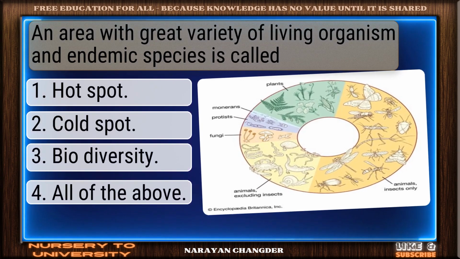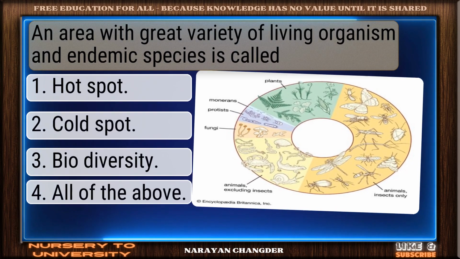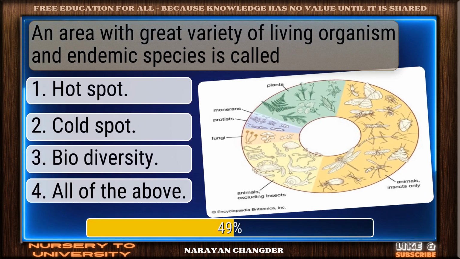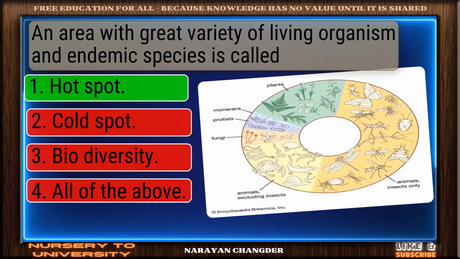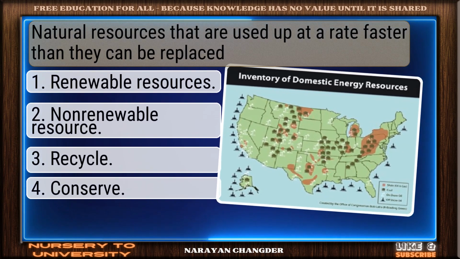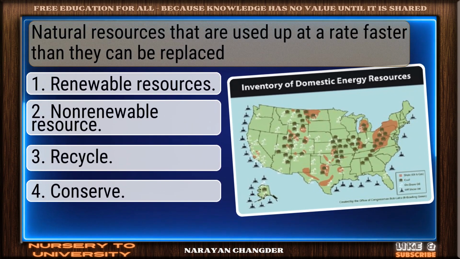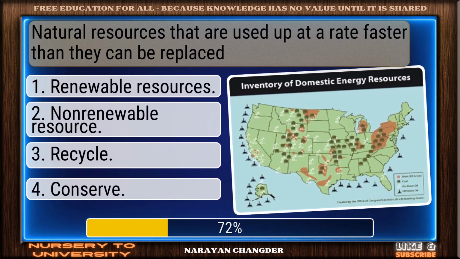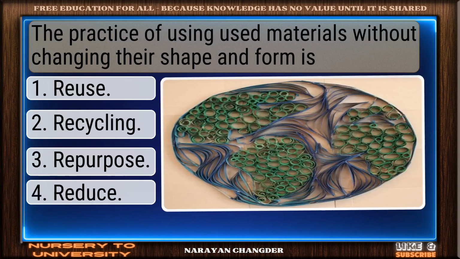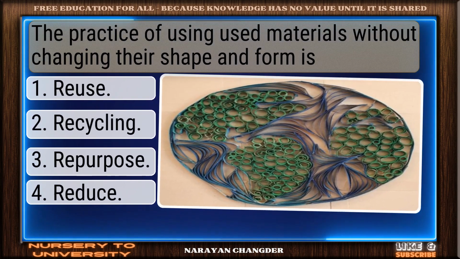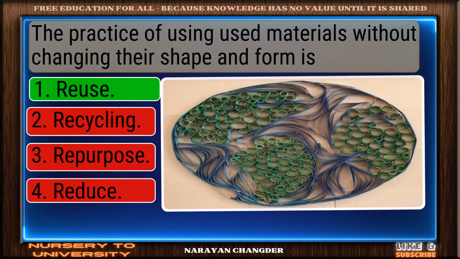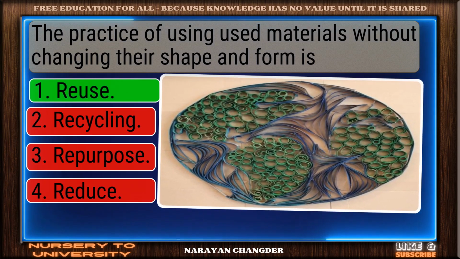An area with great variety of living organisms and endemic species is called? Smart pick. Hotspot is correct. Natural resources that are used up at a rate faster than they can be replaced. Clear logic. Non-renewable resource is sound. The practice of using used materials without changing their shape and form is? Good thinking. Reuse is right.